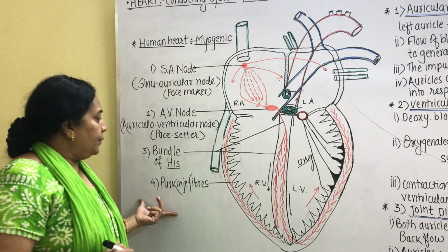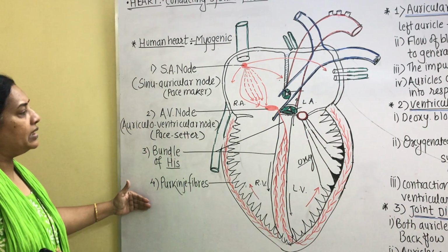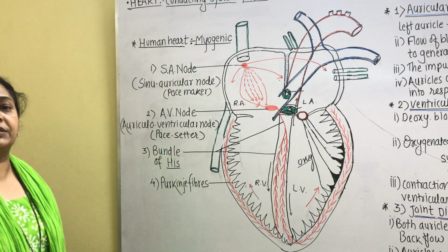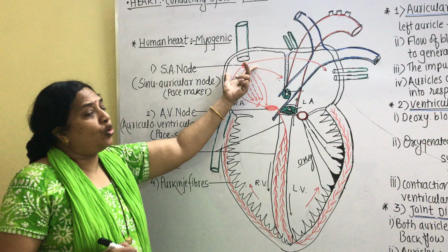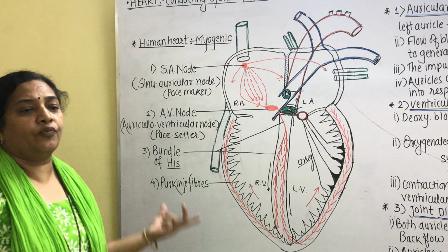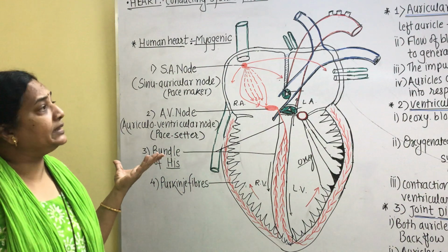Thus in this way, collectively the AV node, bundle of His and Purkinje fibers are responsible for causing the ventricular systole, and the SA node individually is responsible for causing the auricular or atrial systole.